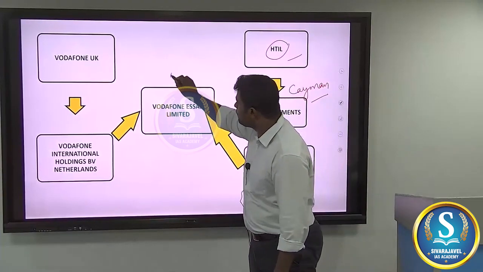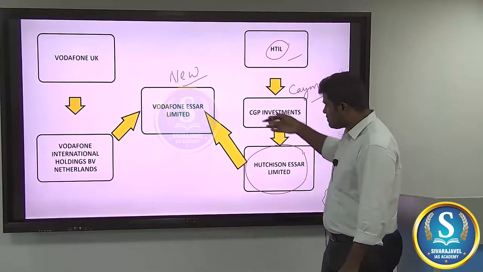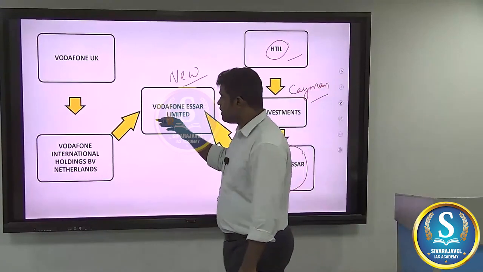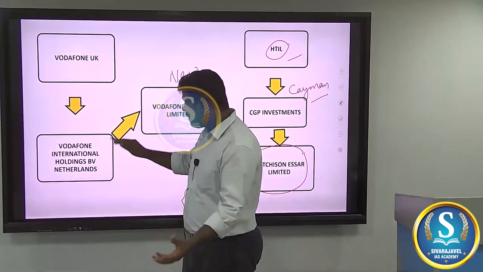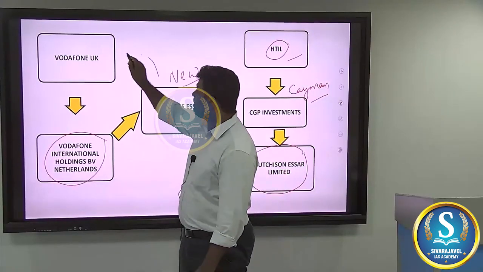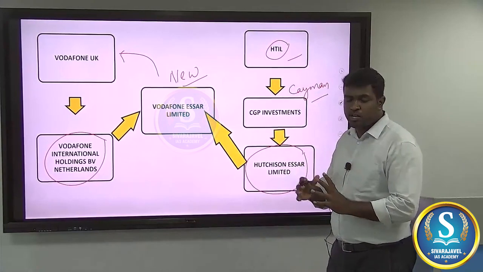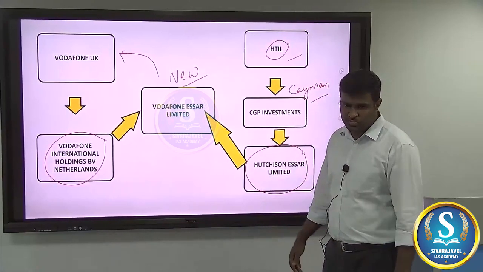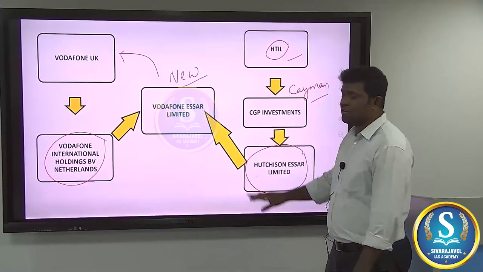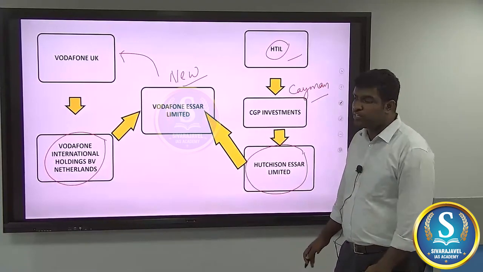This is a new company, and it is acquiring all the shares of Hutch SR Limited, and this company is held in turn by Vodafone International Holdings Company, not directly by Vodafone UK. This seems to be quite a cobweb of acquisitions. After establishing this company, it enters India to run its telecommunication business.